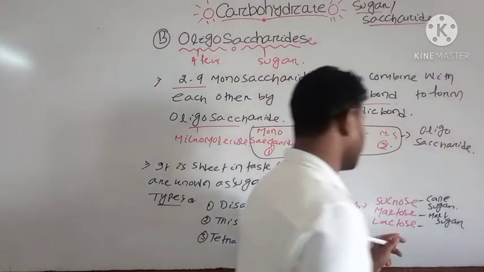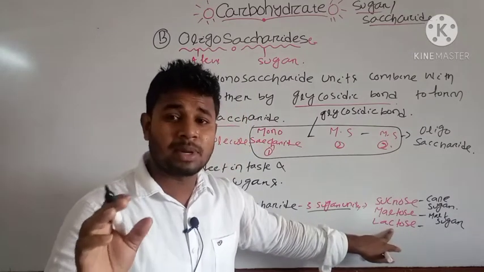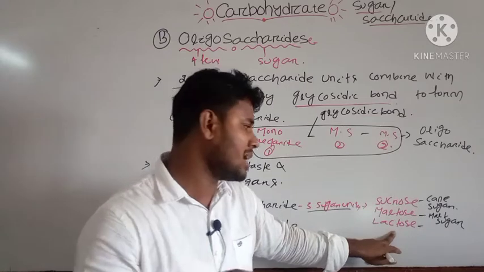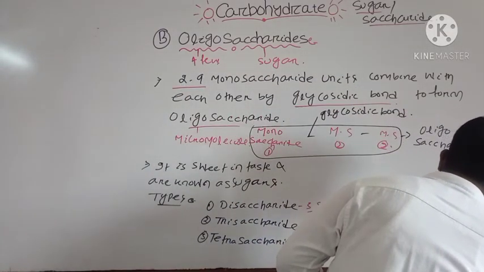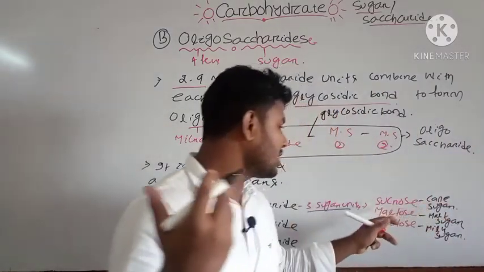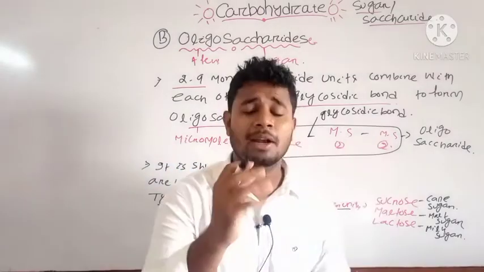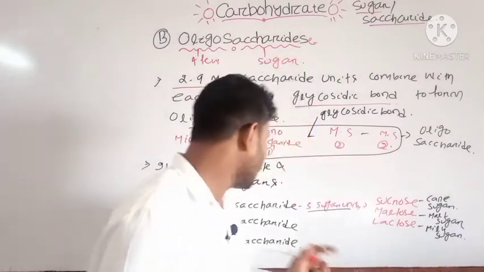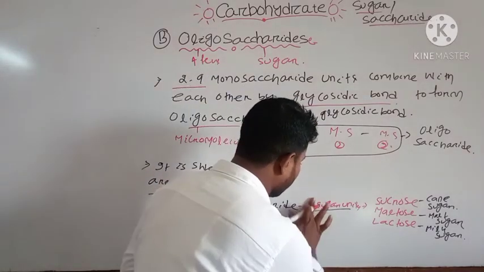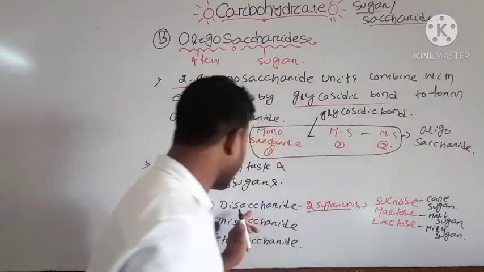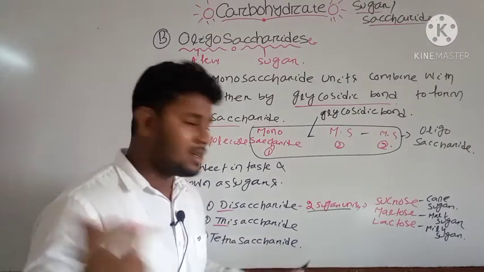And the lactose, you already know, is present mostly in milk. That's why it is known as milk sugar. That's why the sucrose, the cane sugar, the malt grains and the milk taste sweet, because they have monosaccharide units. They are the disaccharides. Sorry, that is not 3 sugar units. They have 2 sugar units. Di means 2, and in the case of trisaccharides, they have 3 sugar units.